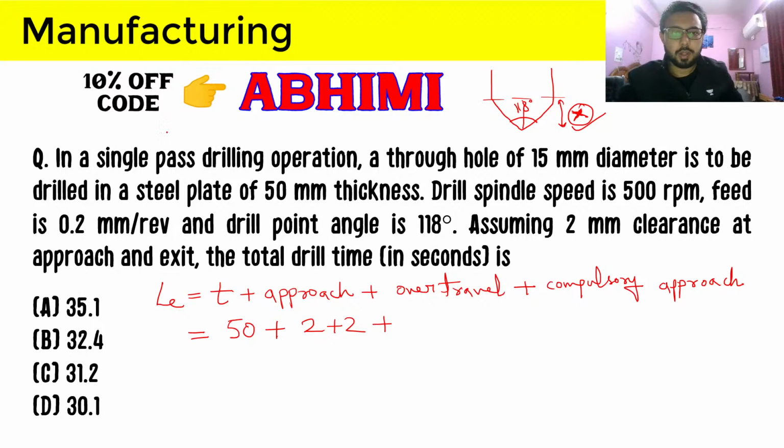We have the diameter also. In this triangle we have the angle as 118 divided by 2, that is 59, and tan 59 degrees is equal to the perpendicular, d by 2, divided by this x that we have to find.